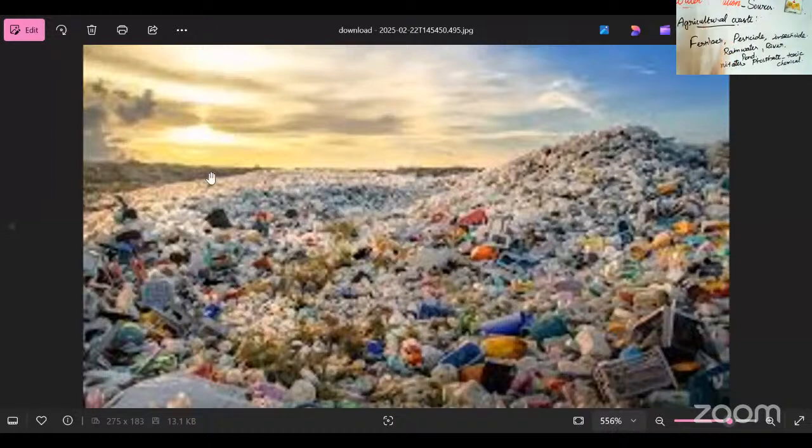These plastic materials easily join the water bodies like rivers and lakes. So in that manner also water is polluted. One of the major sources of water pollution is domestic waste and plastic, that is, solid waste material.